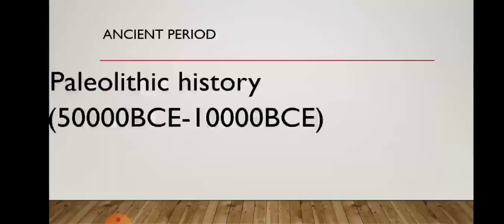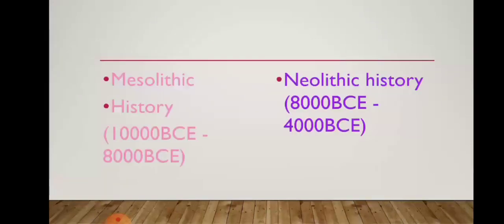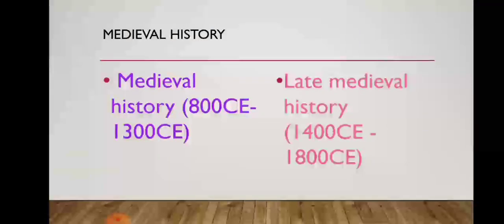Along with this, ancient history has some parts like Paleolithic, Mesolithic and Neolithic history. Like this, three parts occur in ancient history. Okay children, first we will study about Paleolithic history.